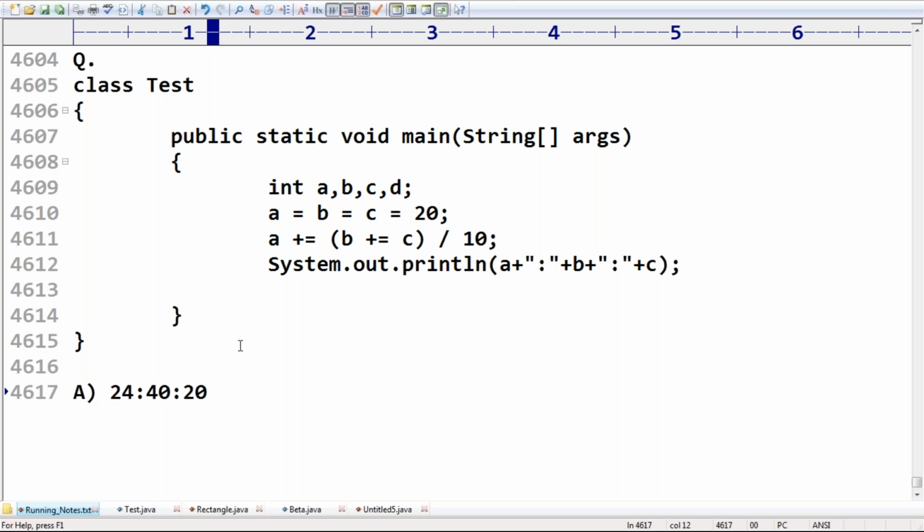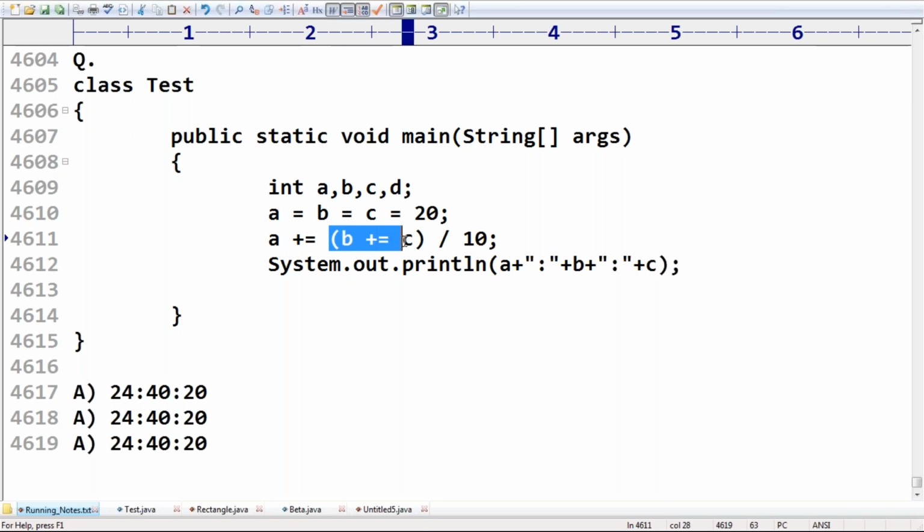Okay, maybe a chance to ask this type of questions. So can you please frame some wrong answers in this case? a += b += c - 10. So some people may feel b += c, so c value is 2. Some people may feel c value is 2. b = b + c means 22. a = a + b means something like 40.